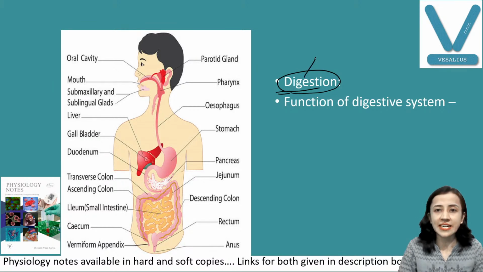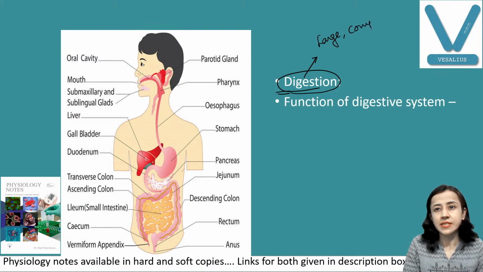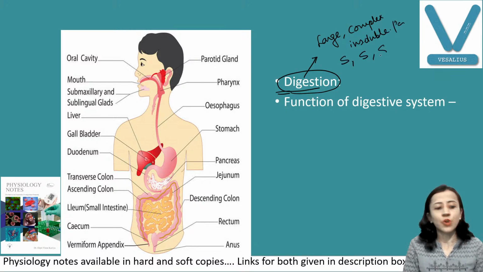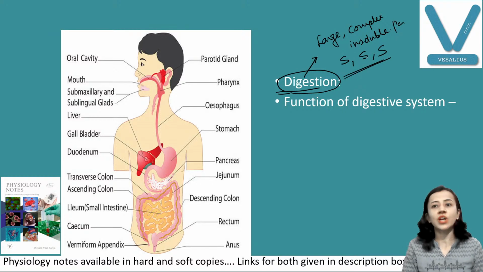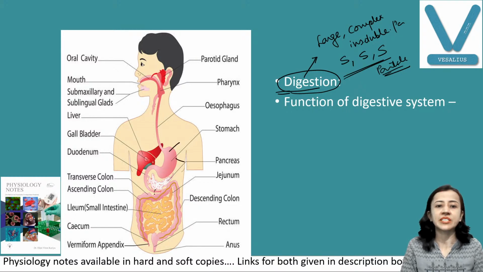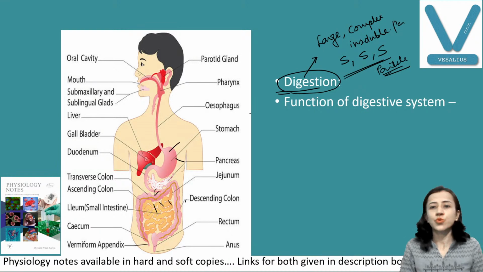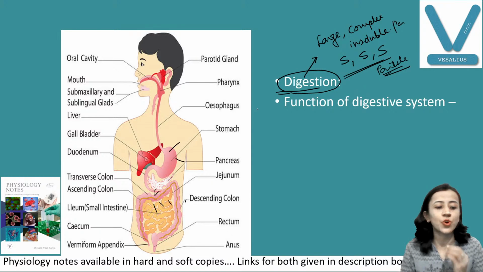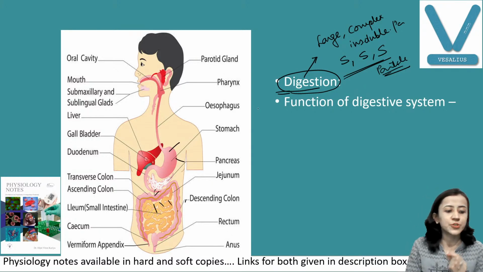So digestion is the conversion of large, complex and insoluble particles into small, simple and soluble particles, so that they can be easily absorbed. They can easily pass through our digestive tract and be easily absorbed from our intestine. So this is the definition of digestion.